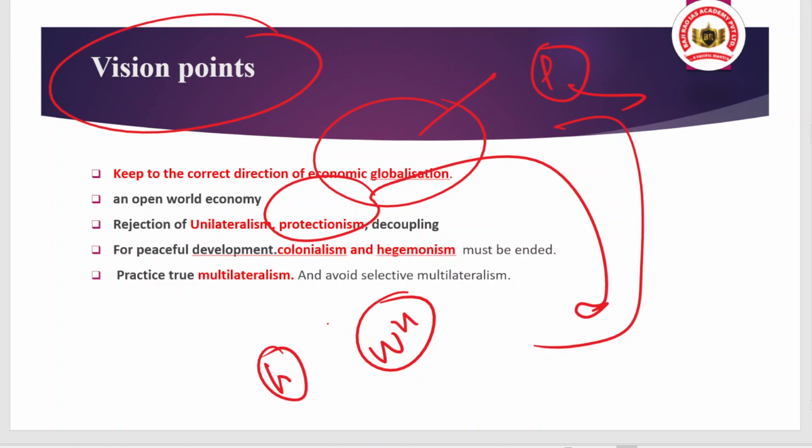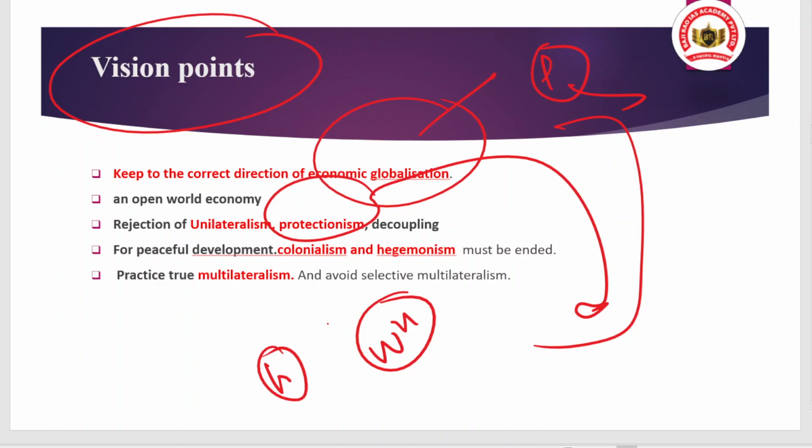Okay, why were they created? So that they can promote trade, they can promote equality in terms of trade, and they can also safeguard the interest of the developing nations and the least developed countries. Okay, so that the developed nations should not exploit them. So those are the roles of the WTO. But actually, is the WTO following those roles? There is a big question mark here.